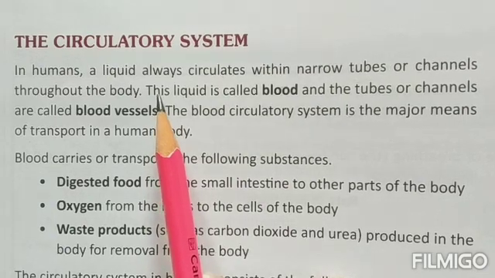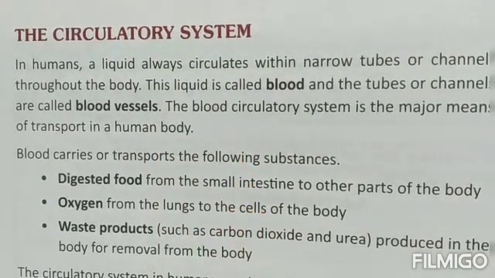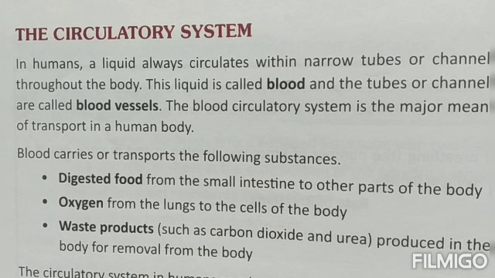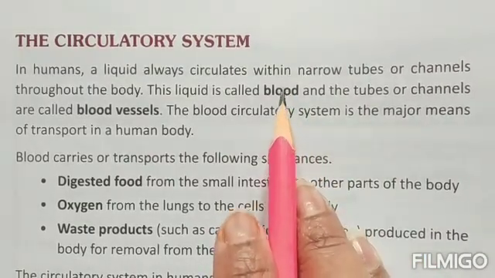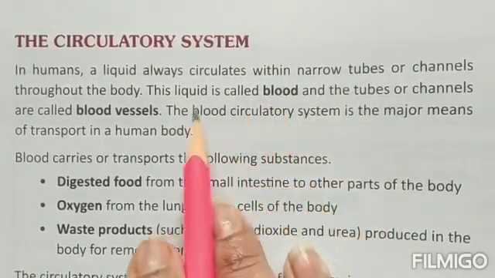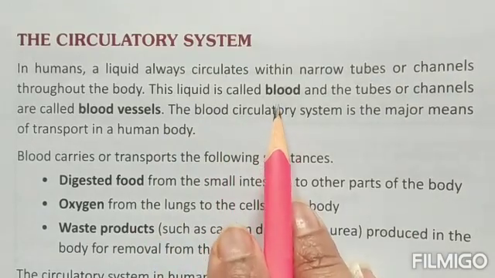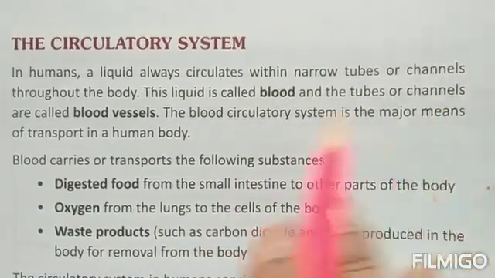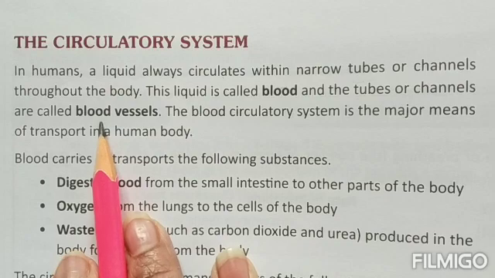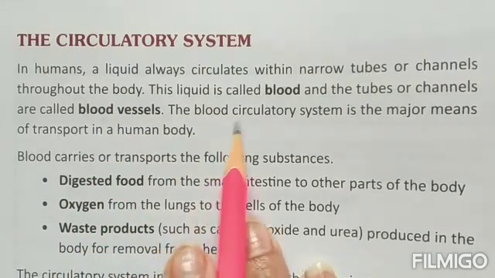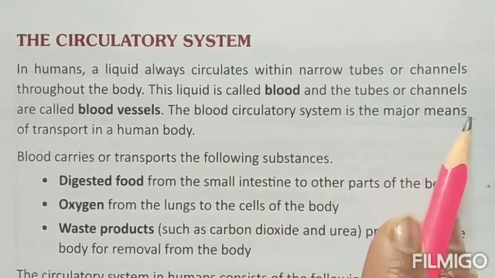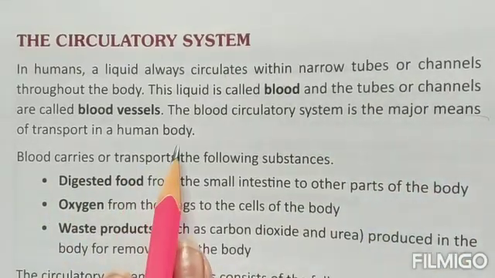The evidence you can see is whenever we get hurt and you get a cut in any part of your body, children, liquid starts coming out. And what is that liquid? That liquid is actually blood that you all have seen and witnessed. This liquid is called blood. And the tubes or the channels through which it is moving in our body, children, are known as the blood vessels. The blood circulatory system is the major means of transport in a human body.